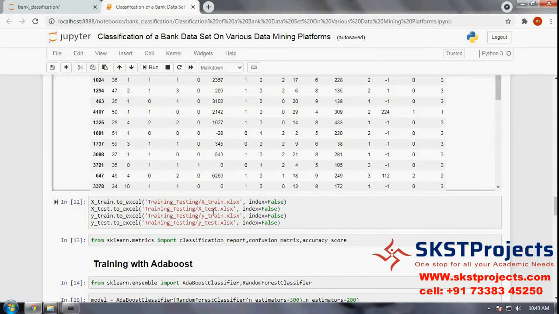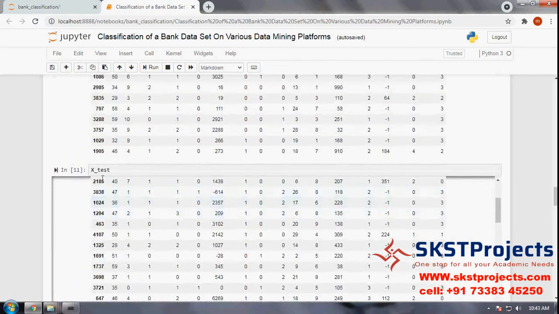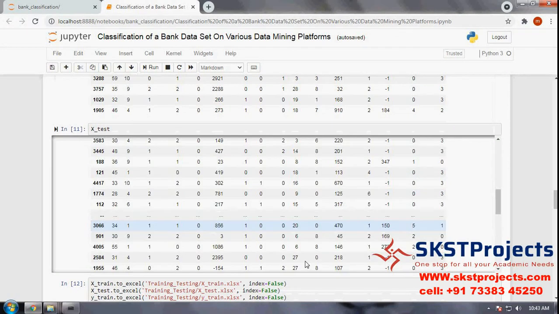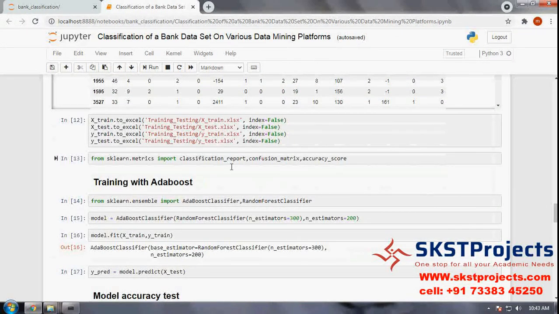Next, we store all the values inside the training testing folder as an Excel file. Index equal to false means the index values will be ignored. Next, classification report, confusion matrix, accuracy score, everything belongs to accuracy. It will display the accuracy in a separate way, we will see.